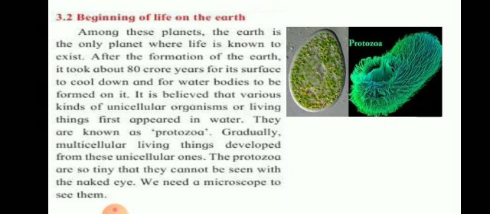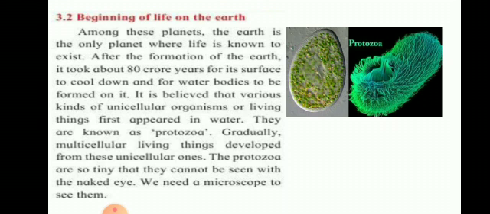It is believed that various kinds of unicellular organisms or living things first appeared in water. You can see here in the picture, protozoa. These protozoa are unicellular organisms.